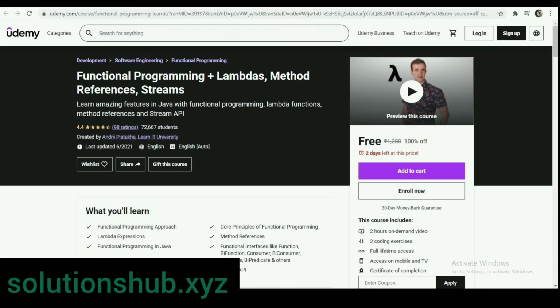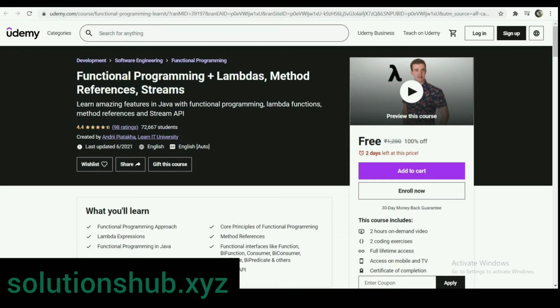The next course is Functional Programming plus Lambdas, Method Reference, Streams. Learn amazing features in Java with functional programming, Lambda function, method reference, and Stream API. The rating of this course is 4.4 and already 72,000 students enrolled for this course. In this course, we will learn the functional programming approach, Lambda expression, functional programming in Java, how to write amazing code with the functional programming approach in Java, core principles of functional programming, method references, Stream API.